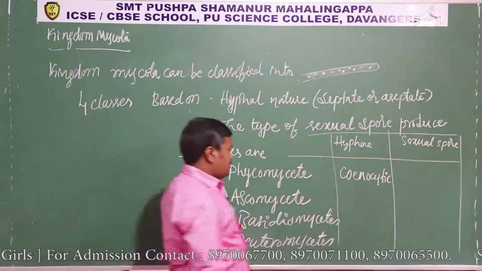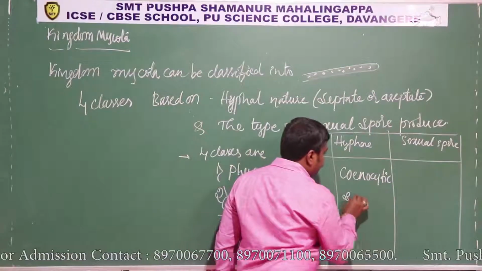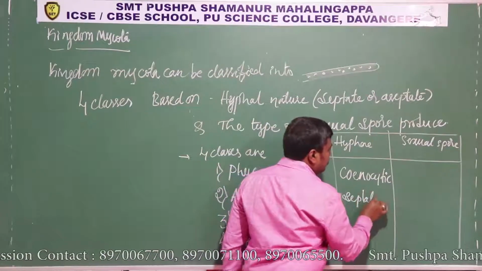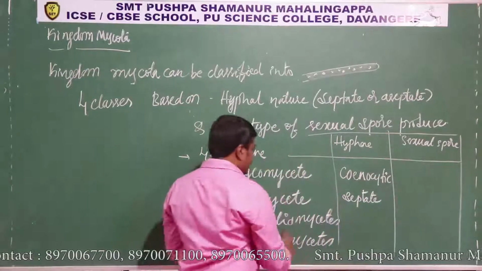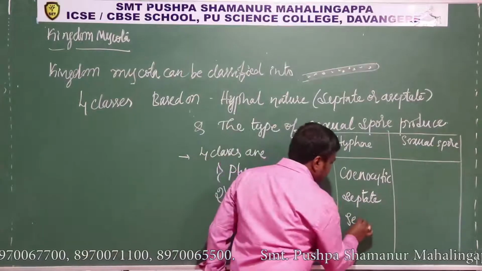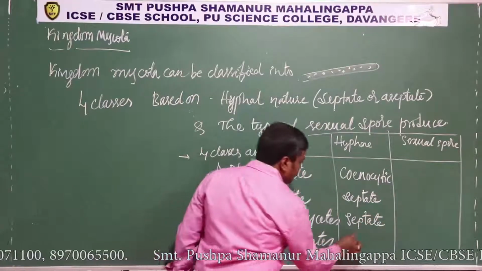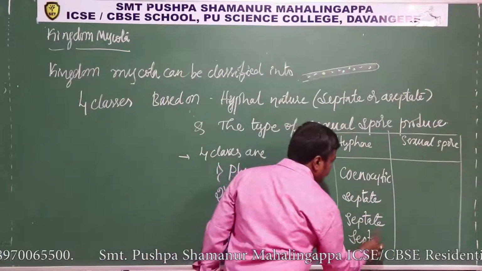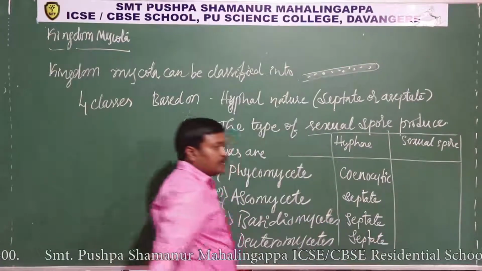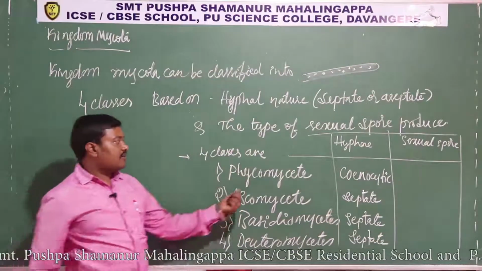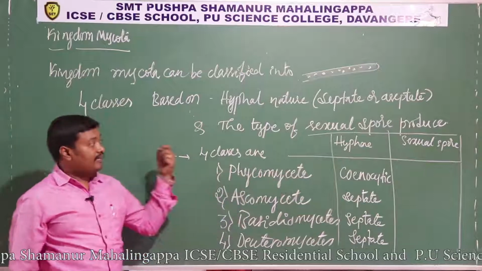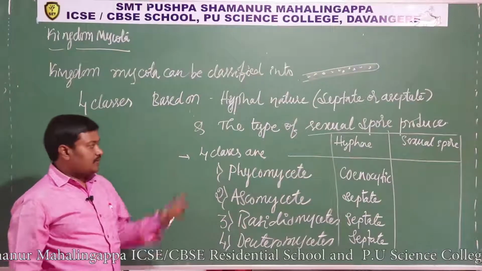Then Ascomycetes. Ascomycete has septate hyphae. Similarly Basidiomycete also has septate hyphae, and Deuteromycete also has septate hyphae. Among these four classes only the primitive fungi called Phycomycete has aseptate hyphae, that is cenocytic hyphae.